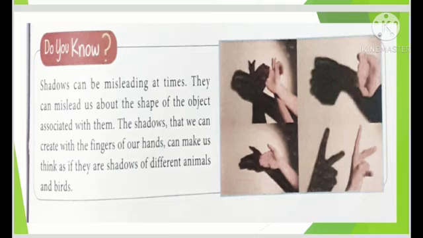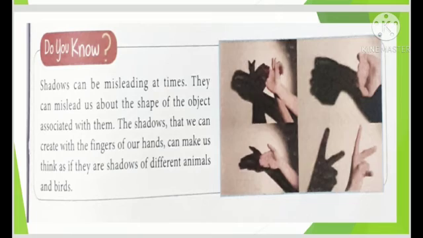And this activity is every time enjoyed by my students in the classroom, dear students. Unfortunately, this time we are not there, but you can see such type of videos on YouTube in which good shadow formations are made with the help of hands.